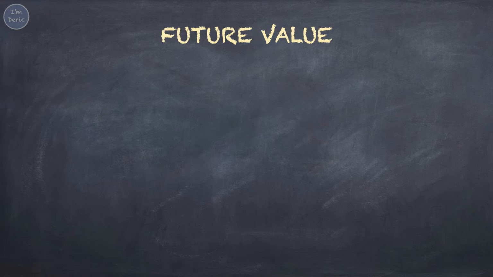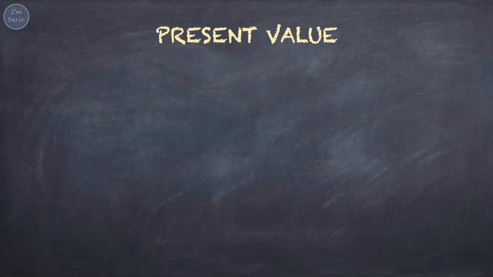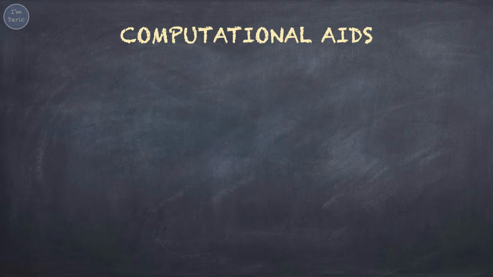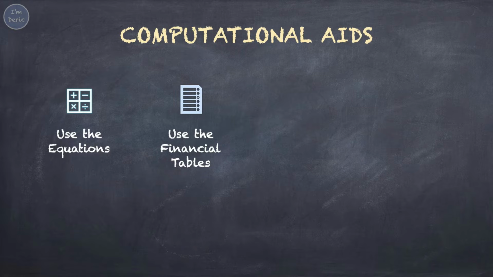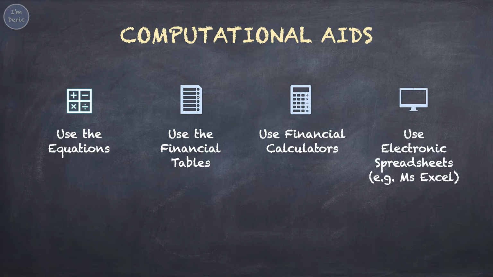What is future value, FV? FV translates $1 today into its equivalent in the future. This process is called compounding. What about present value, PV? PV translates $1 in the future into its equivalent today. This process is called discounting. For the calculation of time value of money questions, there are 4 computational aids. First, use the equations. Second, use the financial tables. Third, use financial calculators. Fourth, use electronic spreadsheets such as Microsoft Excel.